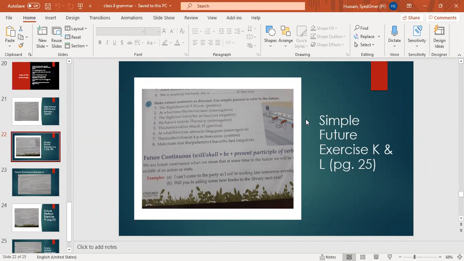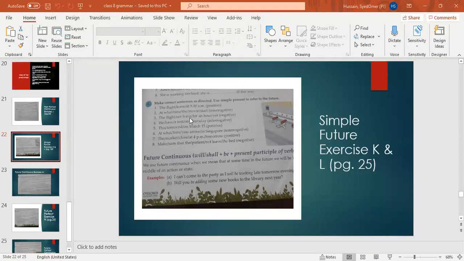Yes, number 4. Now, number 3. He wants to invite his sister to the party. He's going to call her. Correct. He's going to call her.